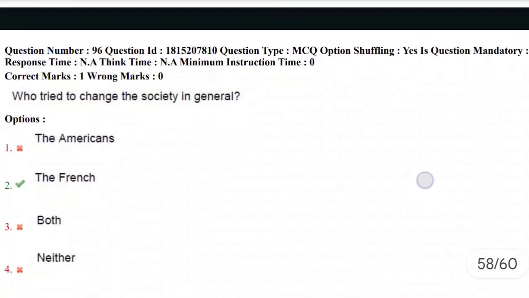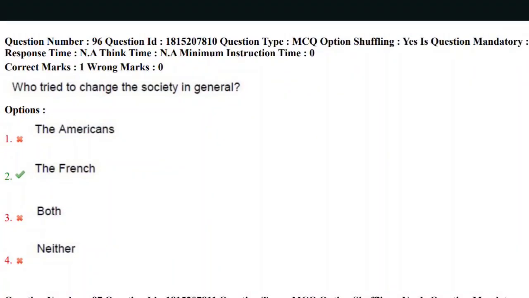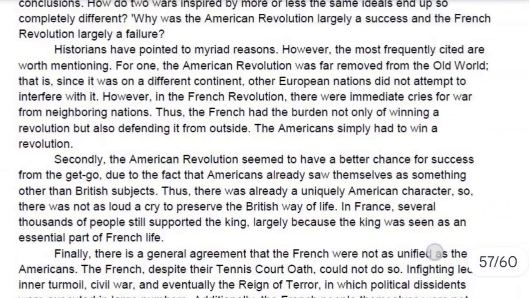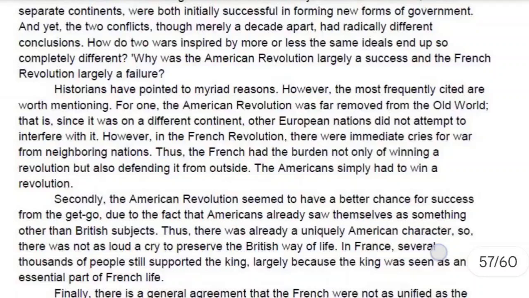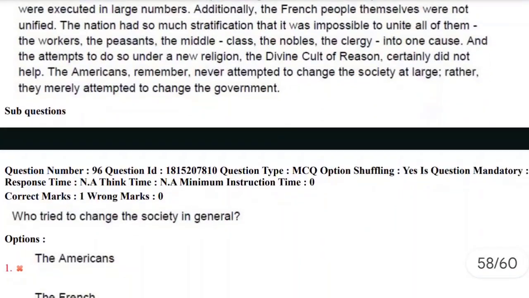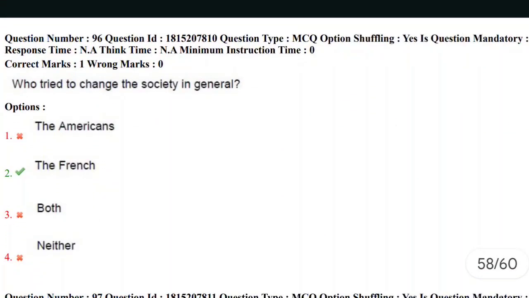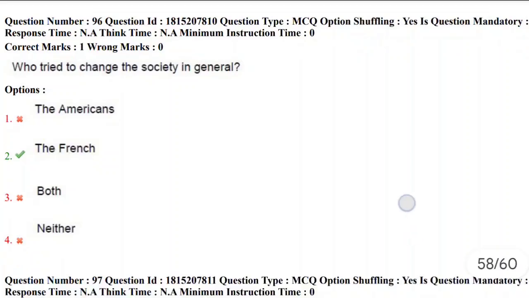Yes, let's look at the questions. Who tried to change the society in general? If you read the passage once, you can easily identify the answer. This is a direct question that we can see from the passage. The French, that is, the French people tried to change the society in general. So the correct answer here is second option.